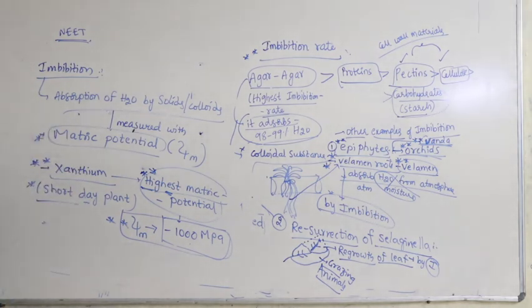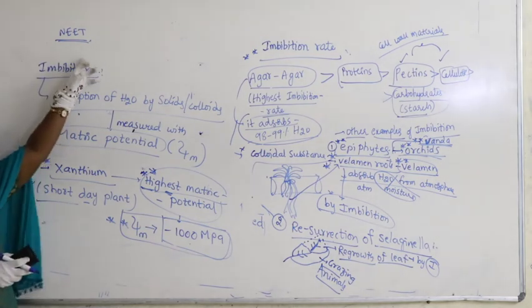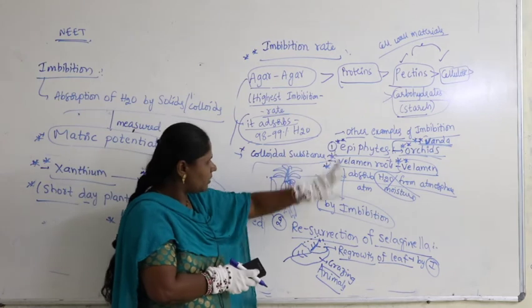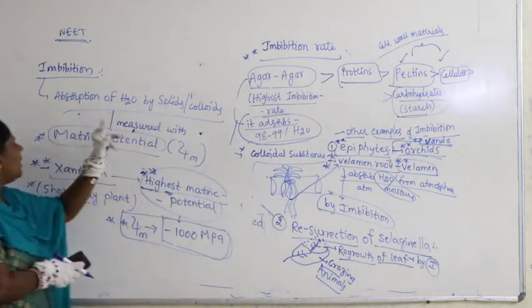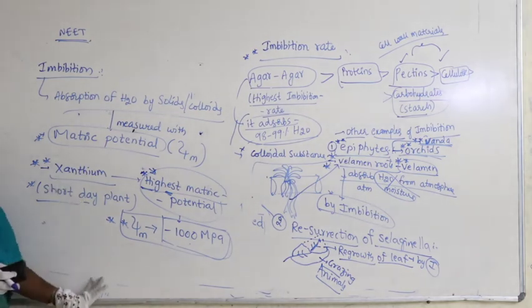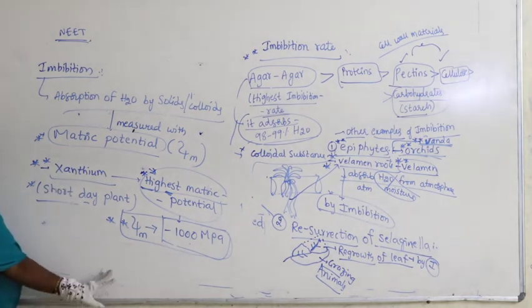Most commonly the question will occur in the NEET. So for imbibition, try to remember the imbibition rates, epiphytes, the resurrection of Selaginella, and the matric potential of xanthium. Okay, this is all up to what is called imbibition.